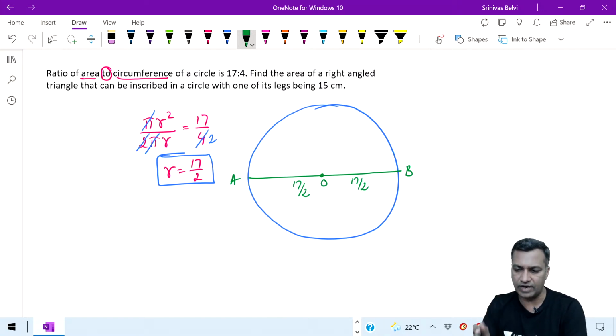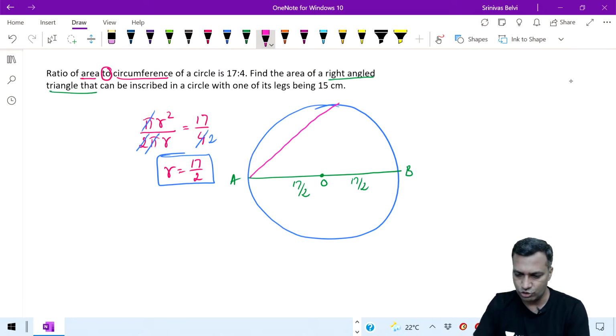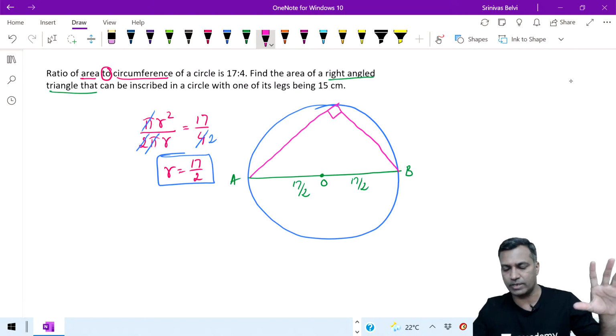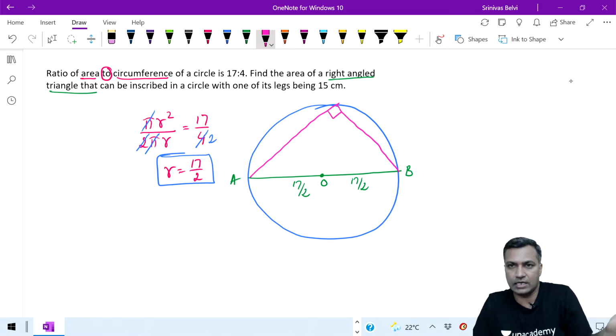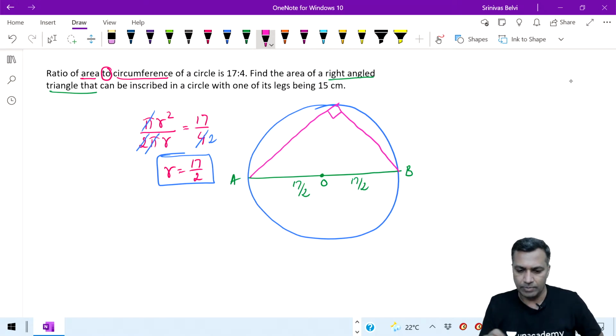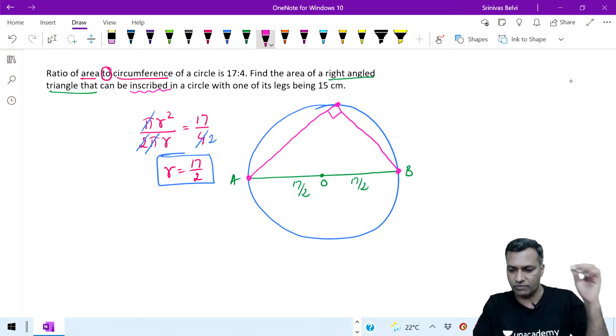Now what is he saying? Find the area of a right angled triangle. If it is a right angled triangle, it should be a triangle in the semicircle. There is no choice in the matter. Otherwise, it's impossible to get the right angled triangle there, because it is inscribed. Inscribed means every vertex is on the circumference.